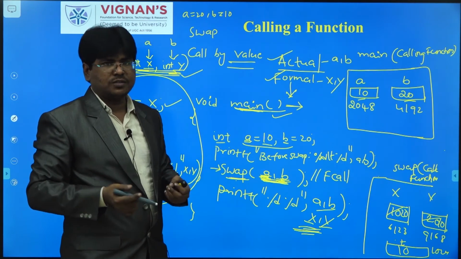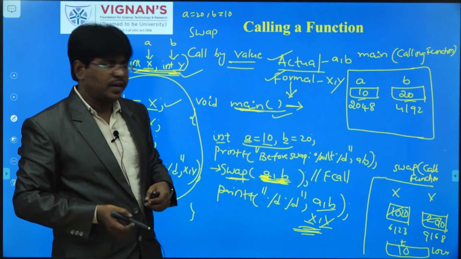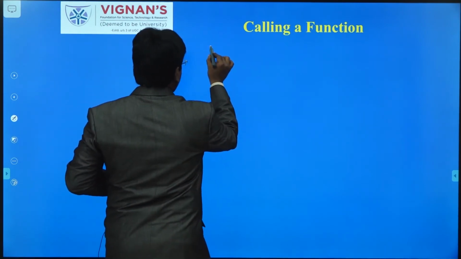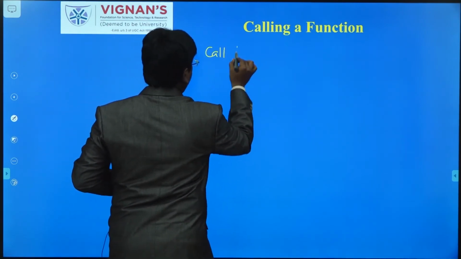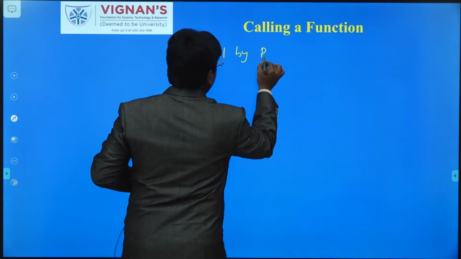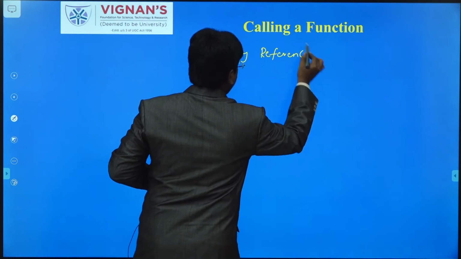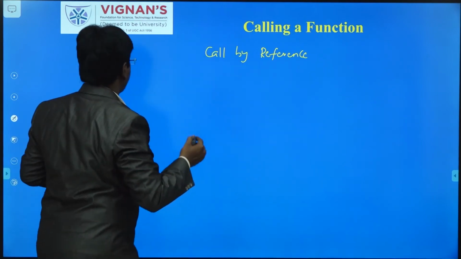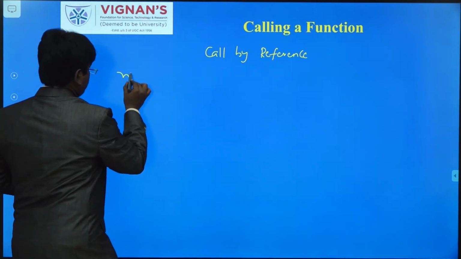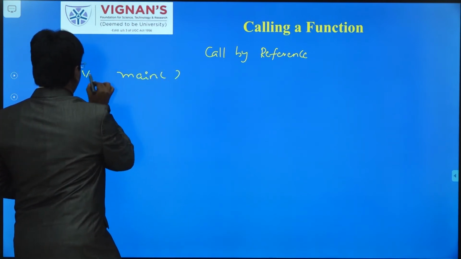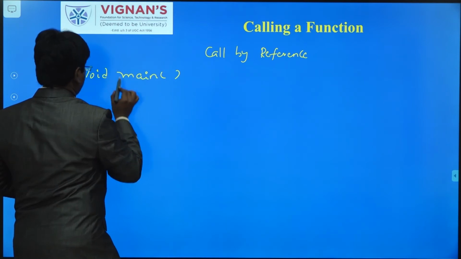In order to rectify this problem, we go for pass by address. Let's see what pass by address is. The same logic I am writing here, that is call by reference. First I write the void main function.